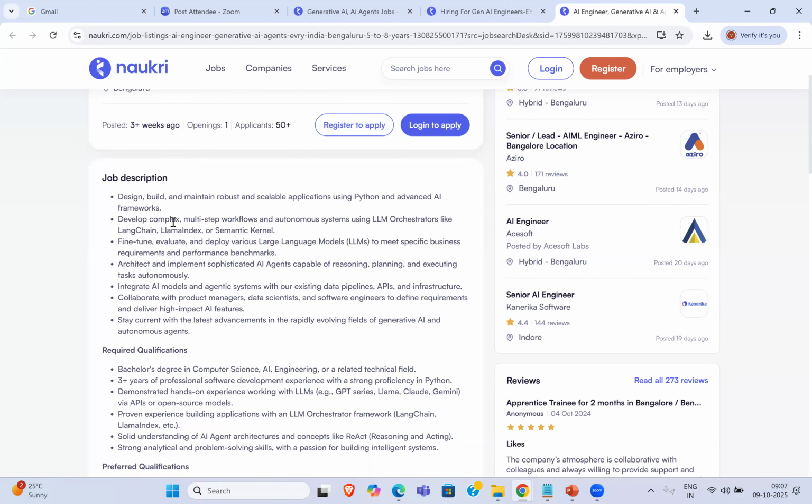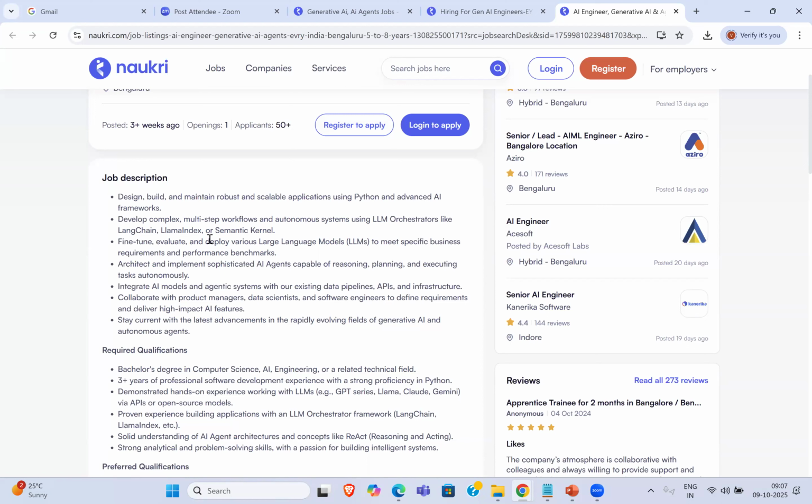Look at this one, guys. If you look at the JD: design, build, maintain robust and scalable applications using Python and advanced AI frameworks. So here we'll be using Python only. And then develop complex multi-step workflows. Multi-step means multi-agentic workflows here, and autonomous systems using LLM orchestrators like LangChain, LlamaIndex, and Semantic Kernel. LangChain, LlamaIndex, anyways, we are having this one.